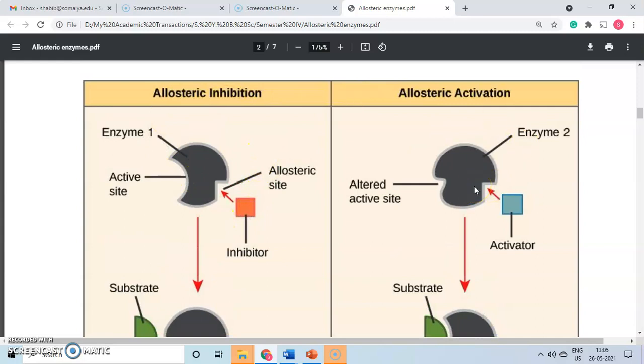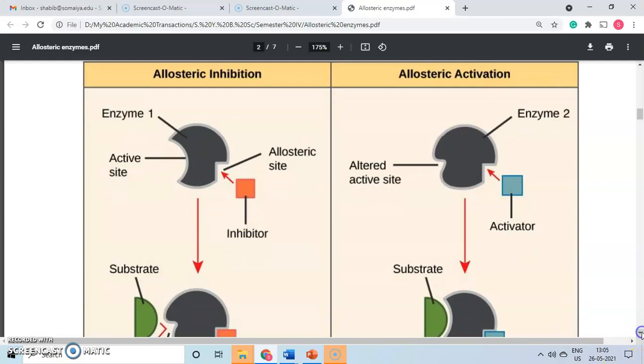Now we have one more possibility. What if your modulator is an activator? Because here we took the possibility that your modulator is an inhibitor. Let us see what will happen if your modulator is an activator. This is the overall enzyme, the main structure. This is the active site and this is the allosteric site. Now we have a different case. In the earlier case, it was the binding of an inhibitor. Now we will see the binding of an activator, shown in blue.